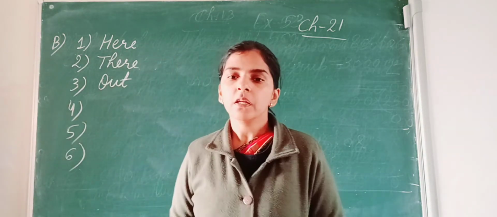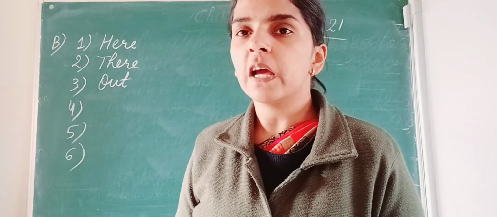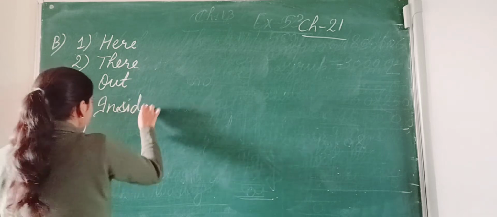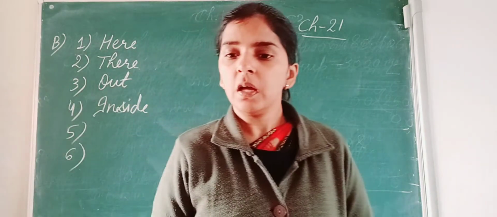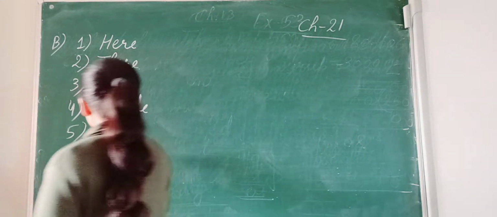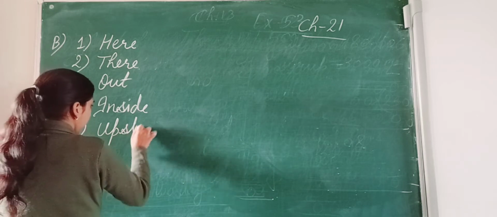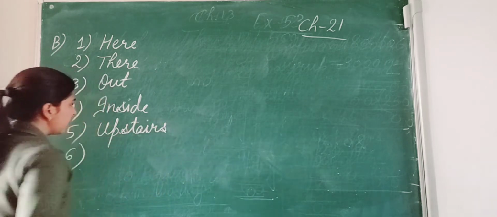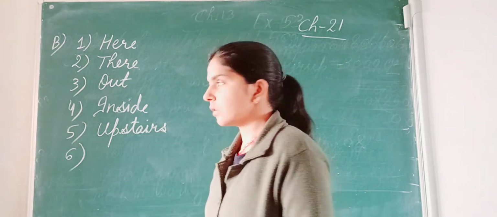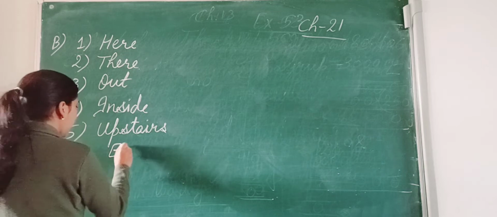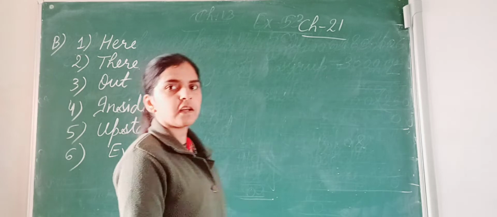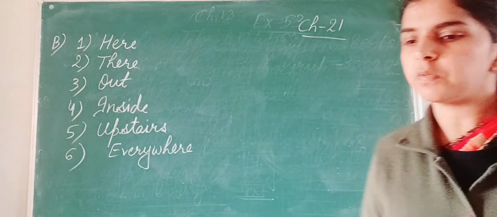Out. Okay. Number 4. The manager sat inside. So which is the adverb of place here? Inside. Okay. Number 5. The assistant has gone upstairs. So what is the adverb of place here? Upstairs. Okay. Next. I had been looking for her everywhere. So what is the adverb of place here? Everywhere. Okay. So these are the answers of exercise number B. Note them down in your notebook.